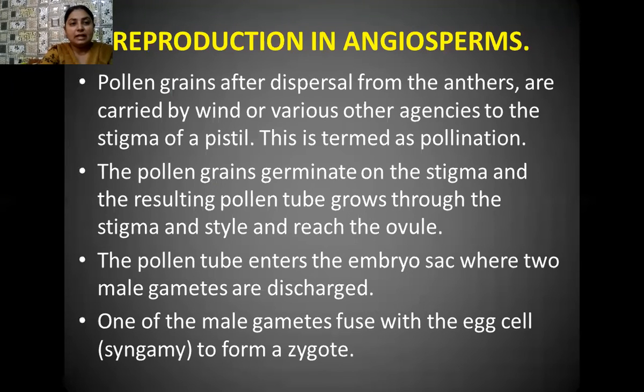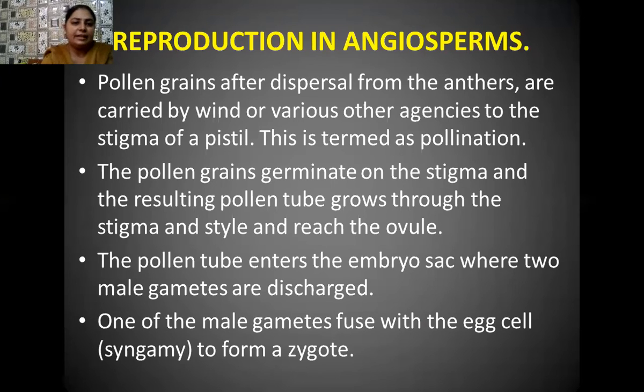If the pollen grains are carried by wind, the type of pollination is known as anemophily. If the pollen grains reach the female flower with the help of water, such pollination is known as hydrophily. If insects are the carriers of the pollen grains and help in their transport, such pollination is known as entomophily. But if pollination is done with the help of bats, such pollination is known as ornithophily.